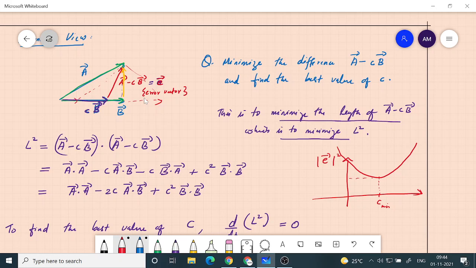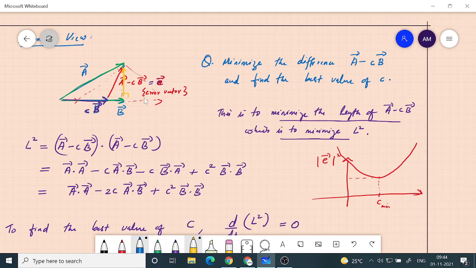So we are finding there is only one minimum here for this function, and that corresponds to this error vector becoming perpendicular to B. When it becomes perpendicular, the length of the vector will become minimum. You can try this by taking different values of C. If C is very, very small, you have a large error vector, the length is more. So what the dot product of E with itself will do is find the square of this distance.